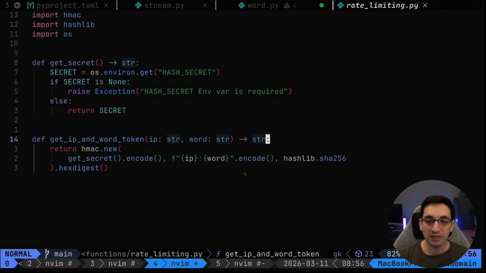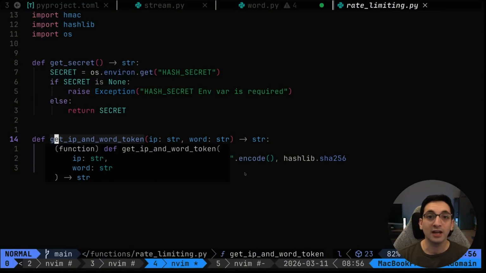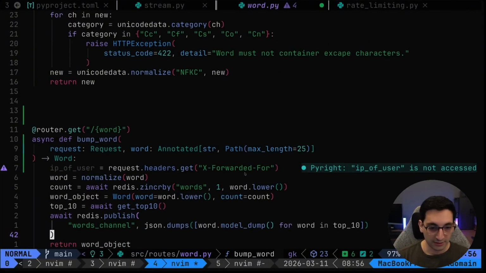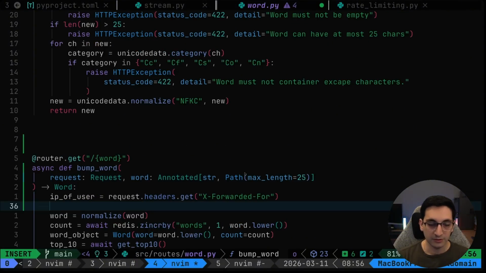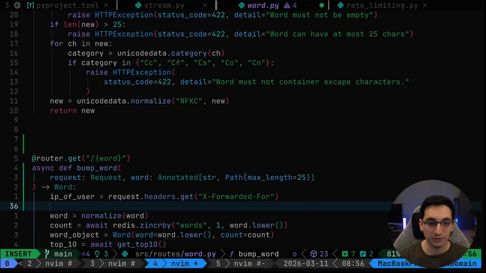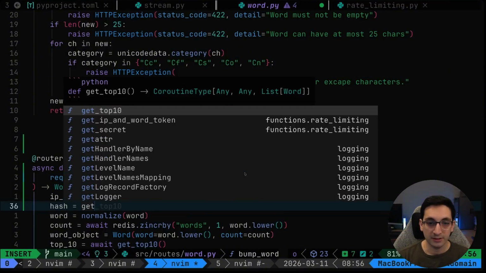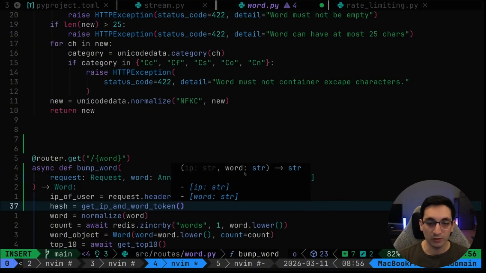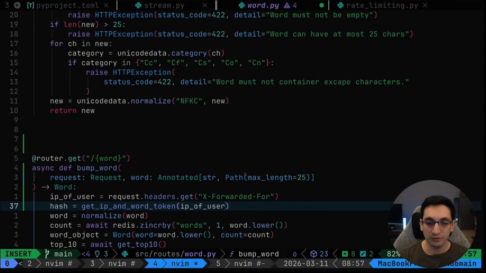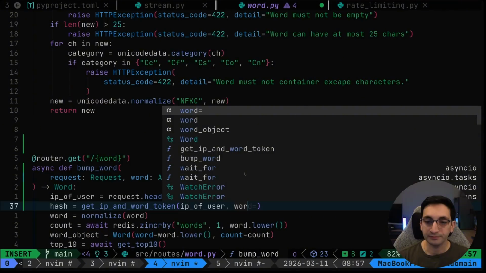So now I actually have a token that I can use for the IP address of this word. And to use that, I want the IP of the user, and I want to have the hash using get_ip_word_token with the IP of the user, and I want the word here.